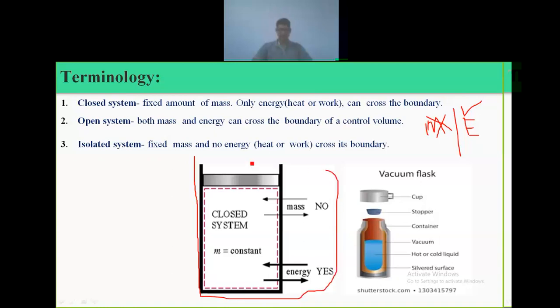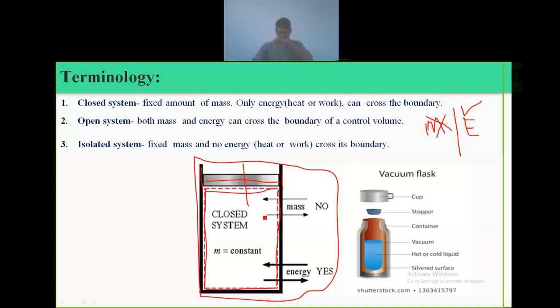This is an example of a closed system. There is a cylinder and piston arrangement. It is fixed, and we consider whatever is inside that cylinder as the system. This is how we can tell that this is a closed system. Mass cannot escape from this system, and no mass can be given to this system.